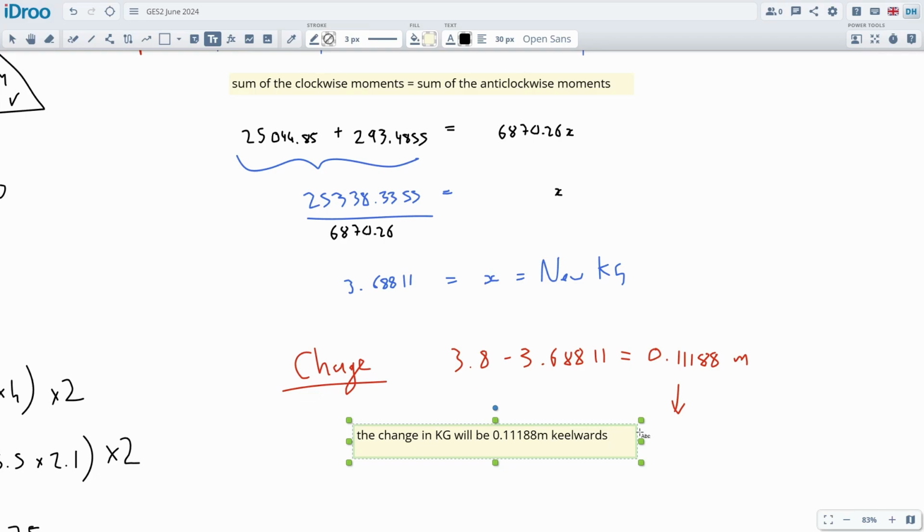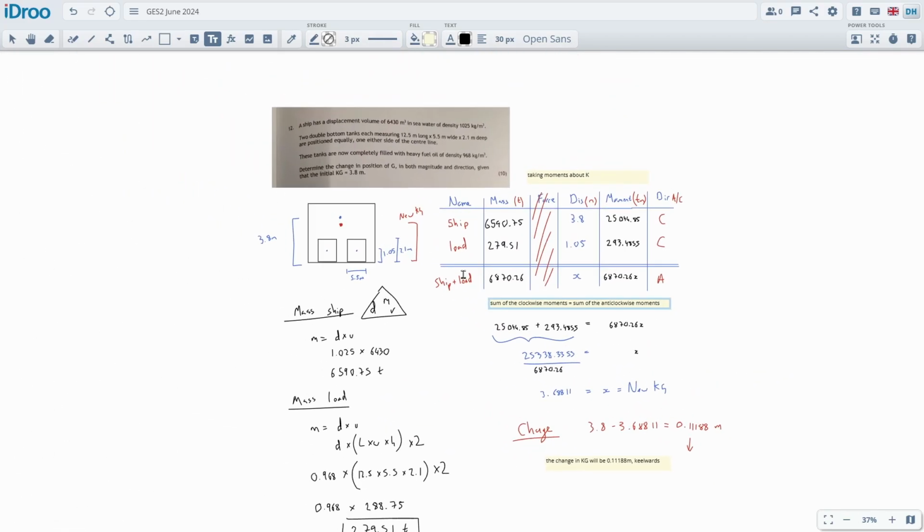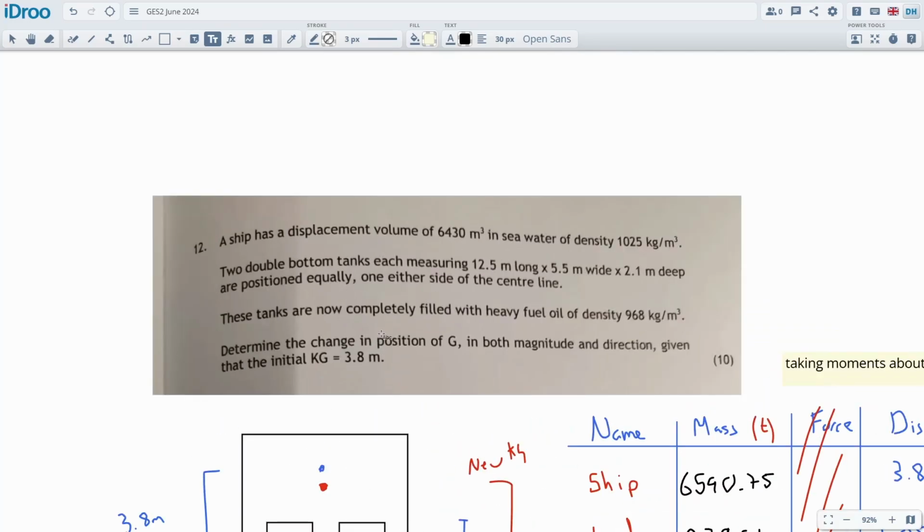Yeah, I think that's fine. That's the magnitude. Magnitude means quantity, which is the how much, and direction is keelwards, or we could say downwards. Right, that's the end of it. That wasn't so bad.